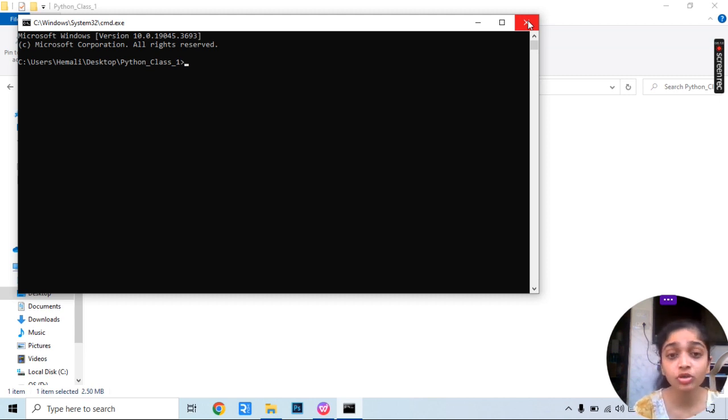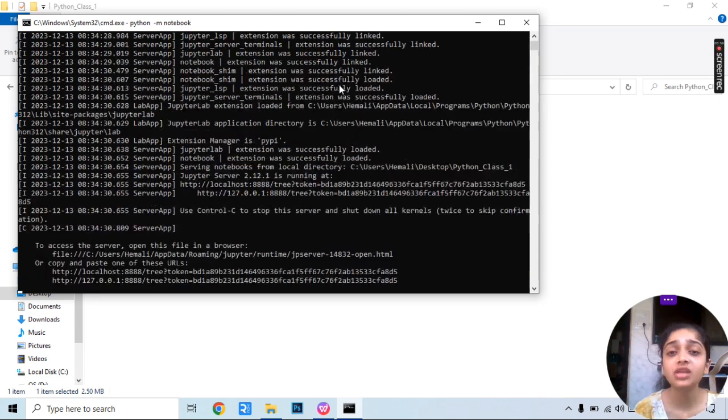So to install Jupyter Notebook or to install any library, you will just have to write pip install notebook or your library name. Okay, you just have to click on enter. As soon as you click on enter, installation will begin. It will take a little time, say 2 to 3 minutes, for the installation to complete. As soon as your installation gets complete, just write python space -m space notebook. It will launch our Jupyter Notebook where we will write our complete code, or we will start coding with this.